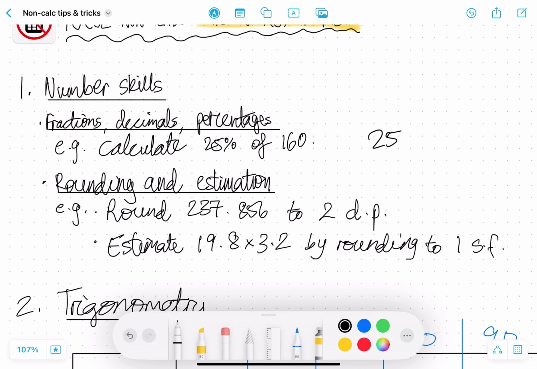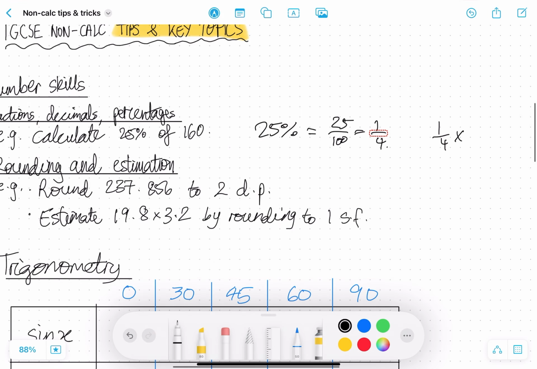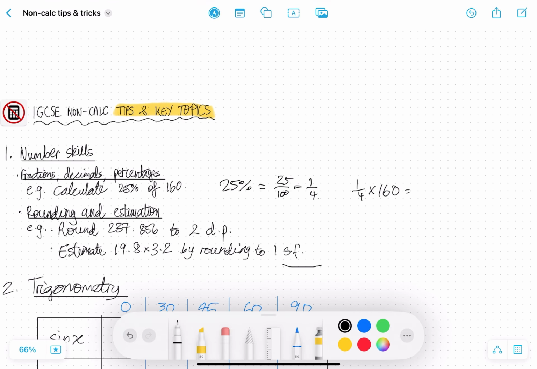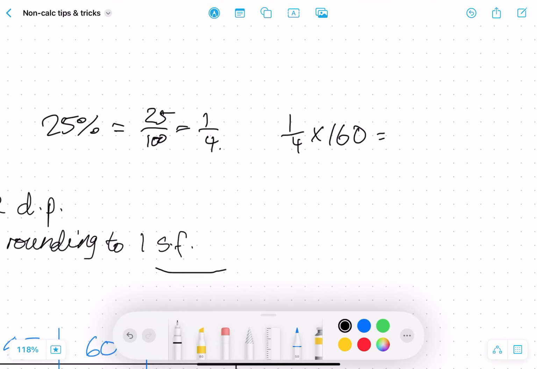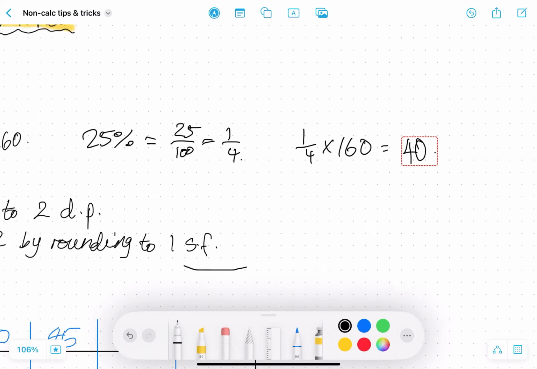And you should know that 25% is equal to 25 over 100, which is equal to 1 over 4. So for this example, it's 1 over 4 multiplied by 160. And this is an example of mental math skills that you'll need to have to do well in your exams. And here, 25% of 160 is therefore equal to 40.